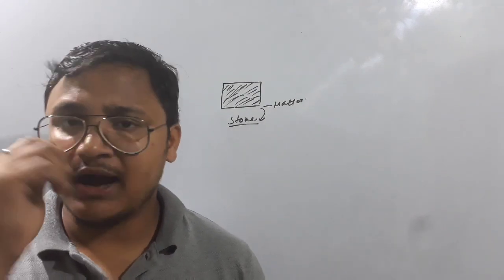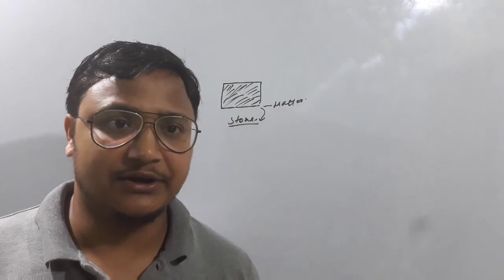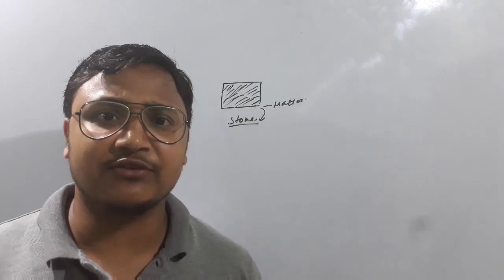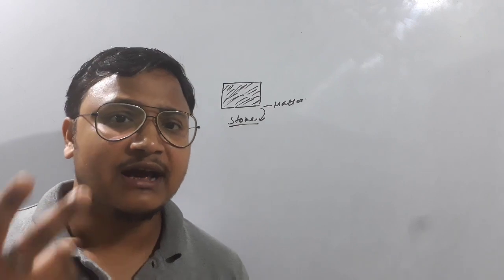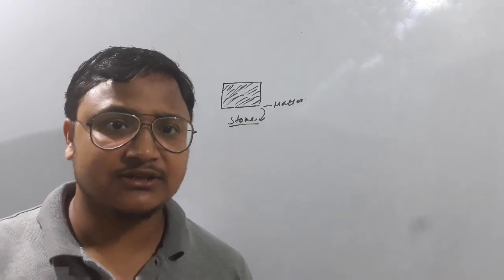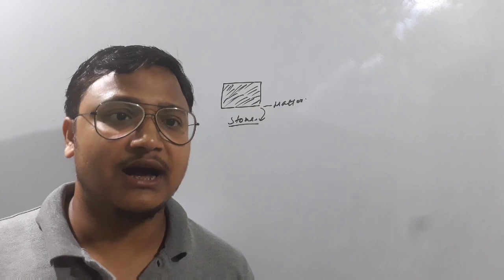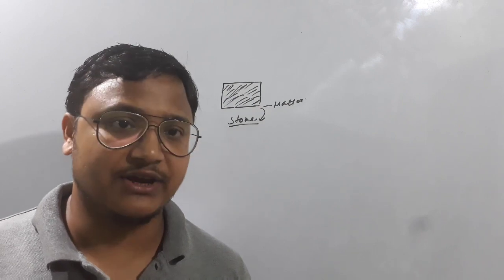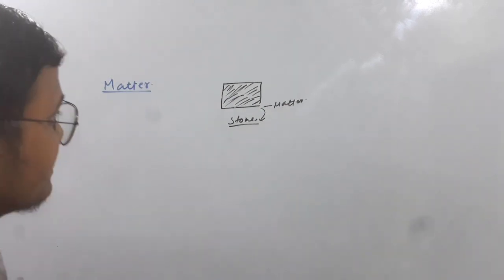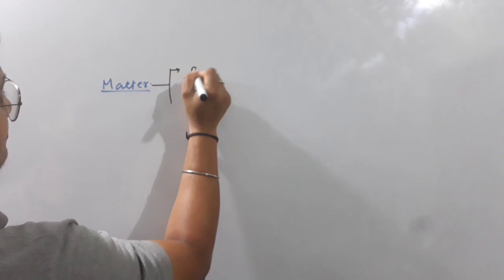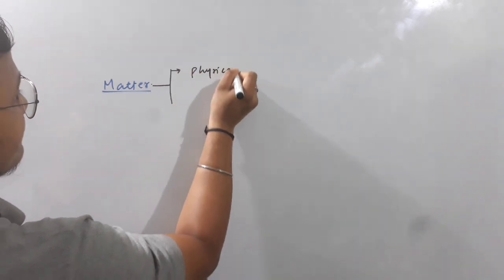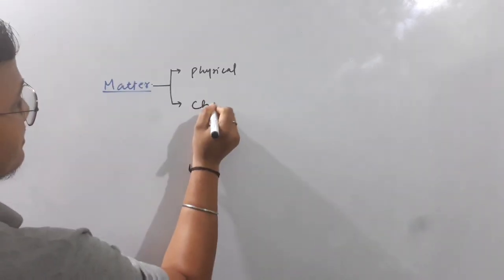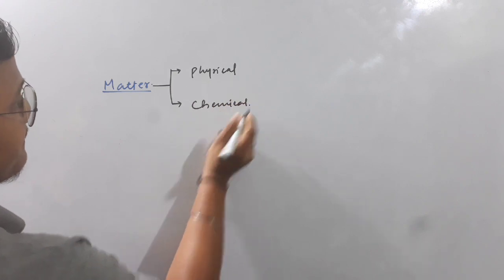Now we are asked to discuss the classification of matter, and it can be divided into two categories: physical classification and chemical classification. That is, matter can be classified in terms of physical property and in terms of chemical property. Clear?